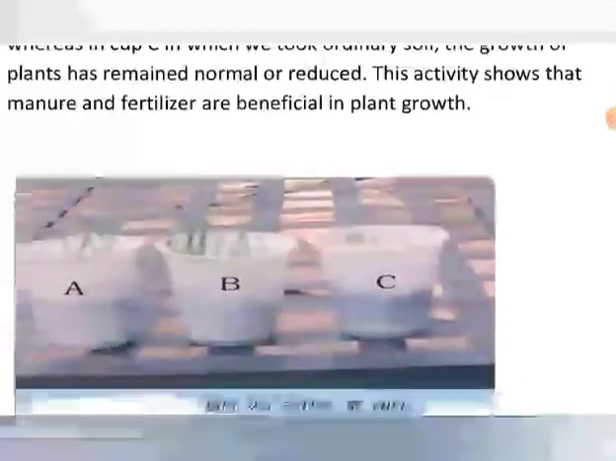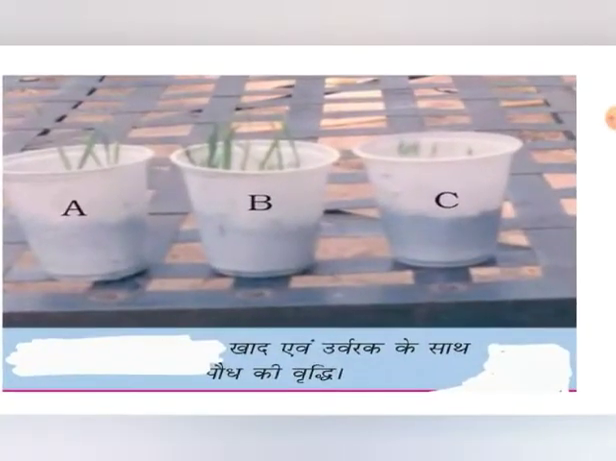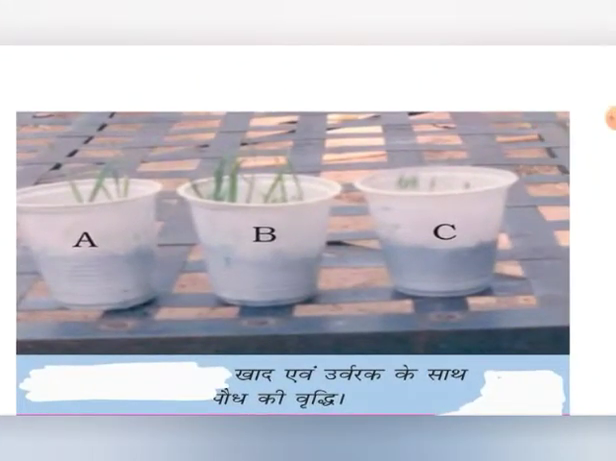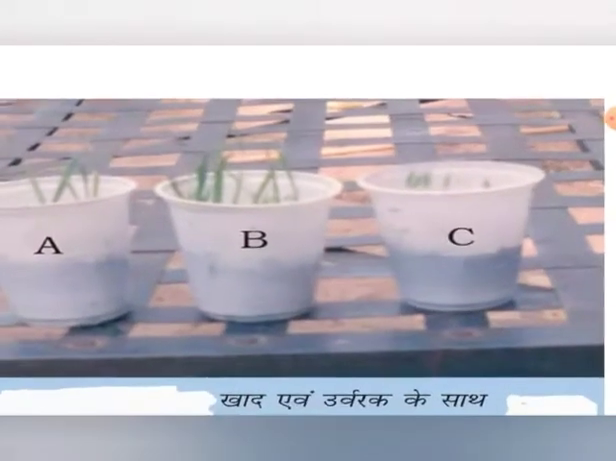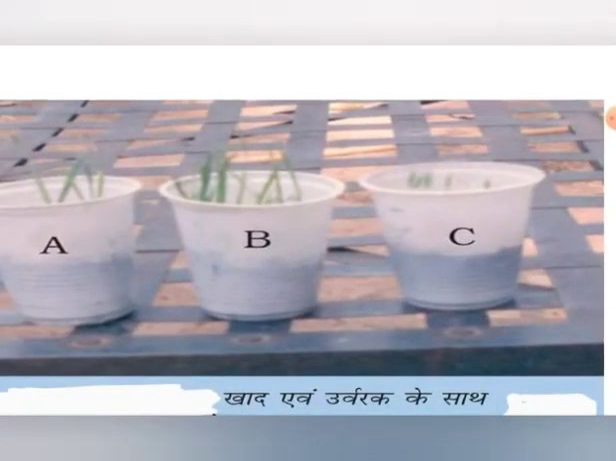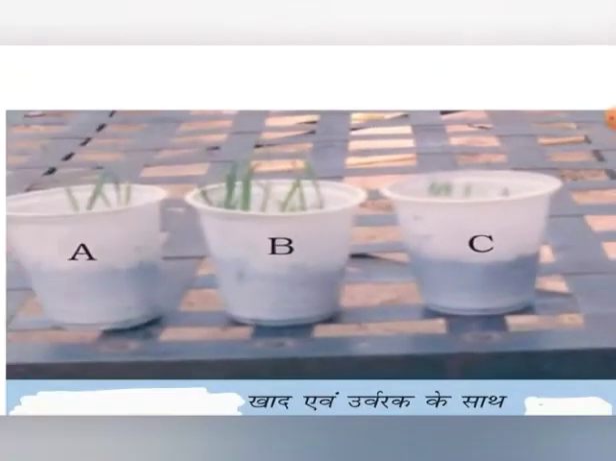See here, it is a diagram. These are 3 cups A, B and C. In cup A and cup B, the size of the plantlets is nearly the same. The seeds were sown on the same day, same time in all these 3 cups, but the growth of the plantlets in cup C is less, because in cup C we have just the ordinary soil, whereas cups A and B have manure and fertilizer in them.